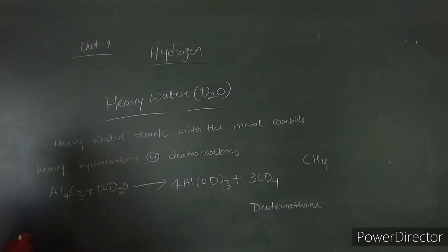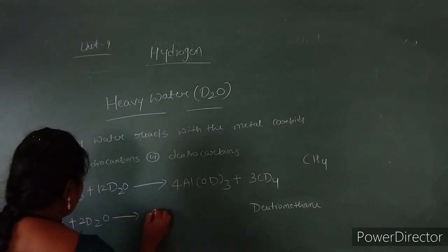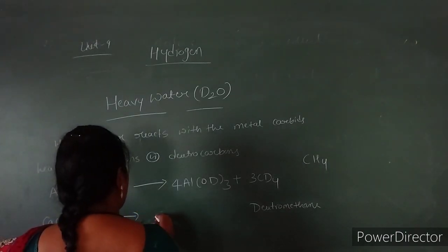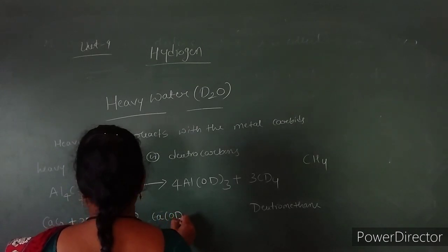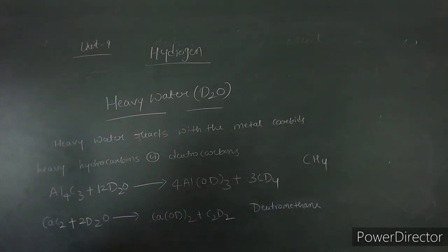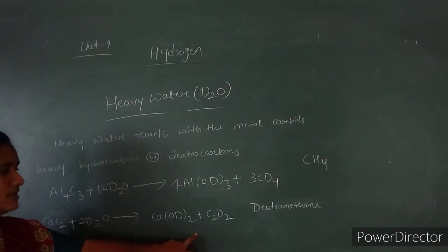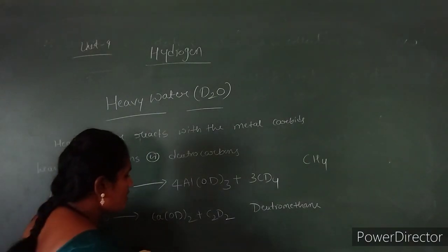Next, if it reacts with calcium carbide, we get the formation of calcium deuteroxide with C2D2, that is deuteroacetylene. When calcium carbide reacts with heavy water, we get calcium deuteroxide with the liberation of deuteroacetylene.